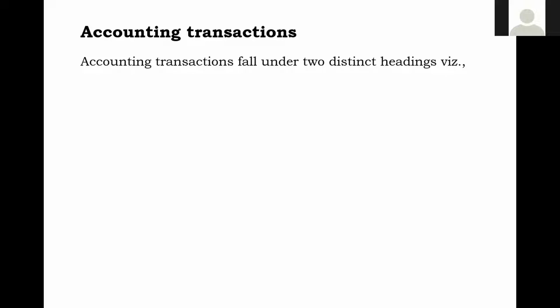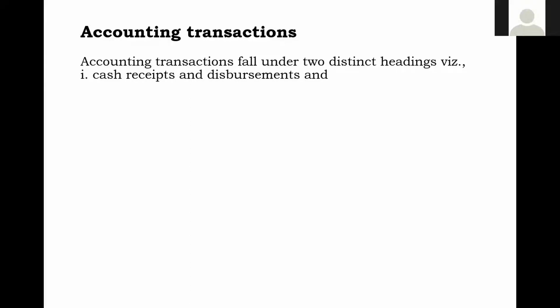This is not only related to railways, but even other commercial departments or a small vendor also. His accounting transactions will be under these two heads only. Number one. And one more point which I want to tell is that the majority of the transactions fall under the first category, out of the two. So what is the first category? It is cash.